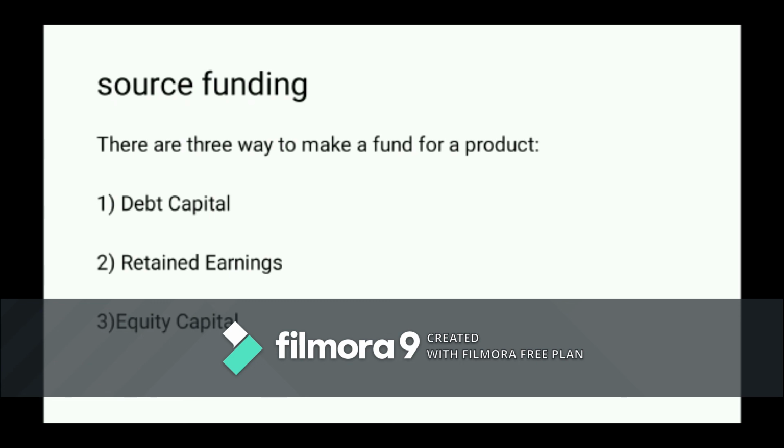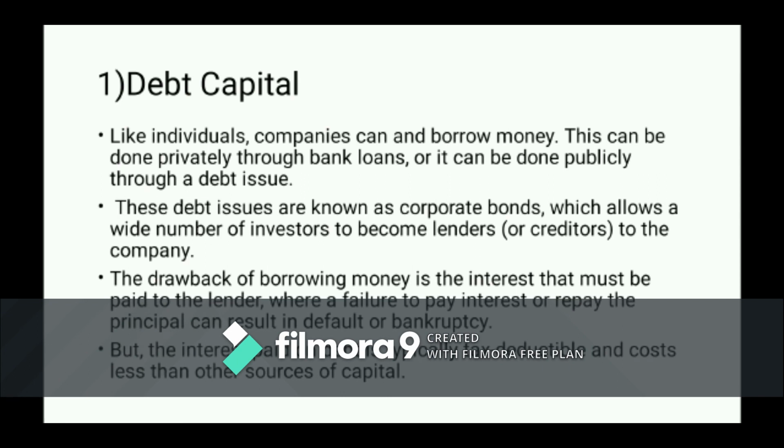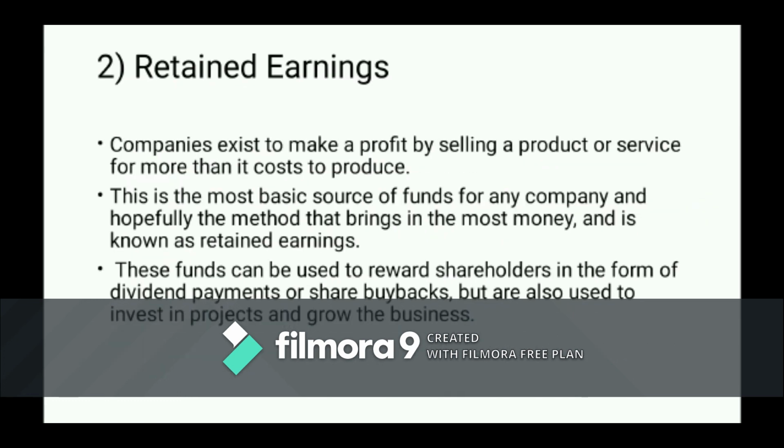Debt capital means money can be borrowed from a bank loan or from any lender. But the drawback of this money is that we have to repay a huge amount, including the principal amount, to the bank or lender.